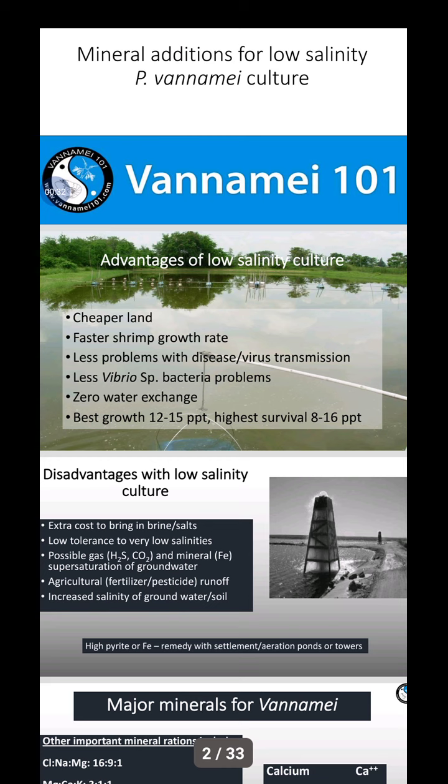When we go to low salinity culture, the land is cheap, growth rates are fast, and there are fewer problems with disease. Without disease we can save the culture. Less Vibrio species means Vibrio parahaemolyticus and other Vibrio problems we don't face much.